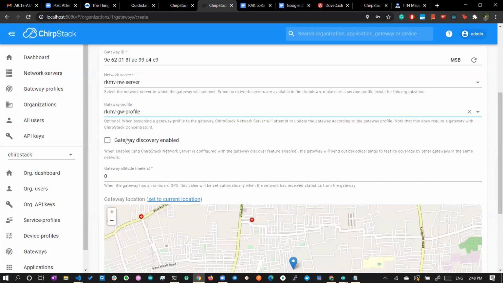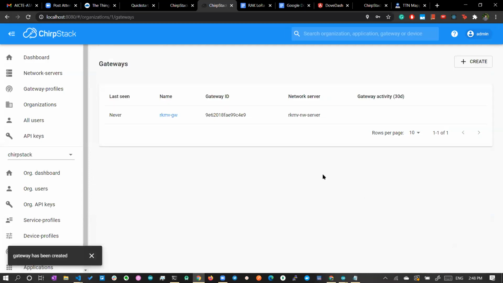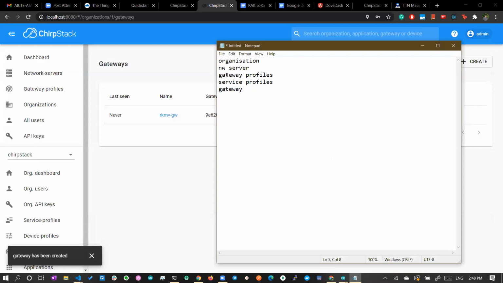And finally, gateway discovery enabled, so we are enabling this. For gateway altitude, let's give 400 meters. You can use the GPS in your phone to find the altitude of your location, and you can give some latitude and longitude. I'm setting it to the current location. Once you give this, your location will be set, and finally you can create the gateway. So now the gateway is created. These 5 steps you have to follow to add a gateway.